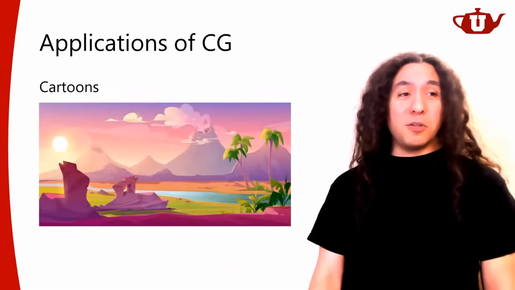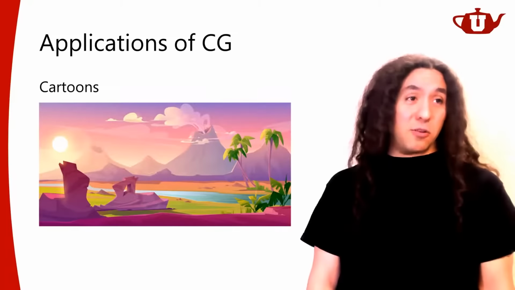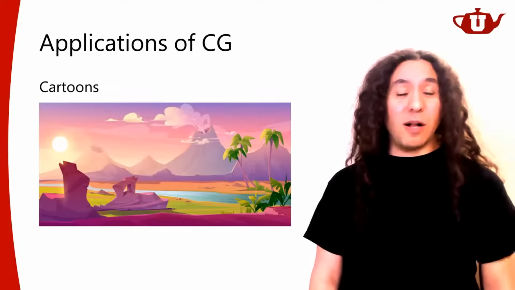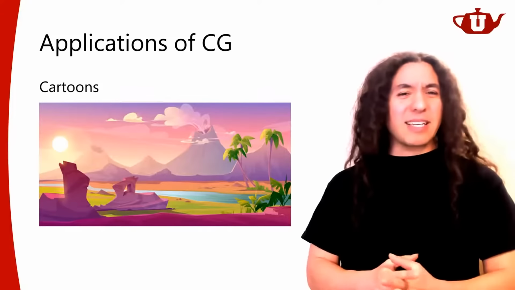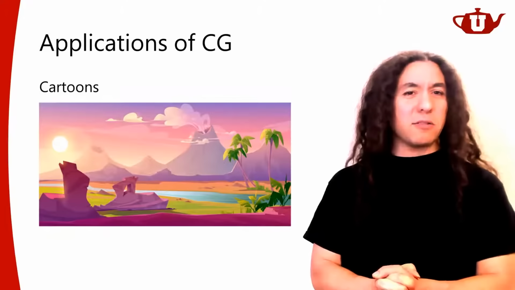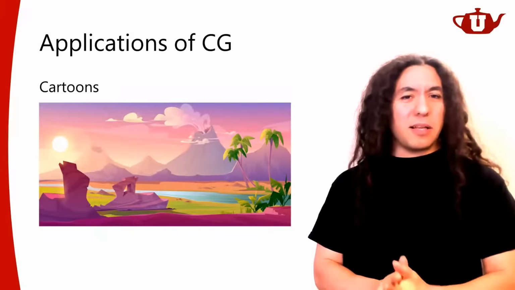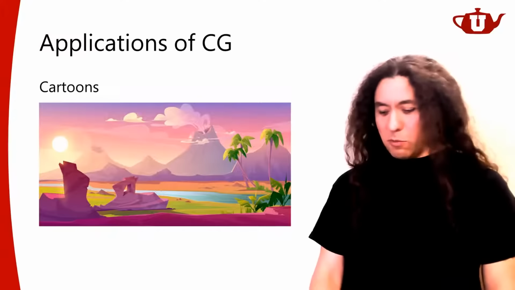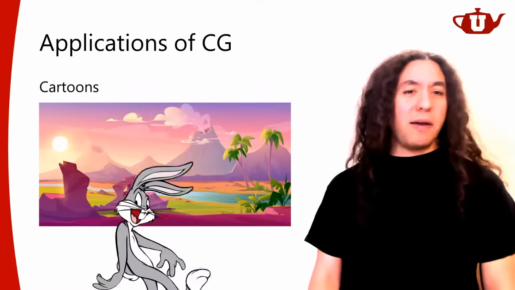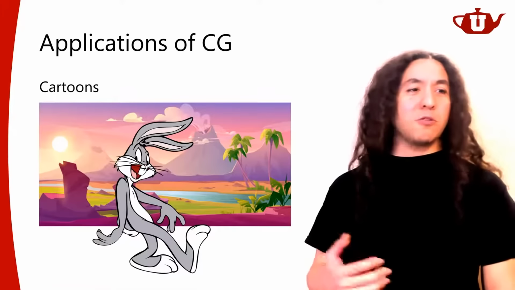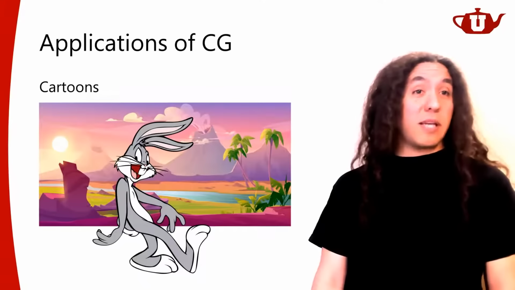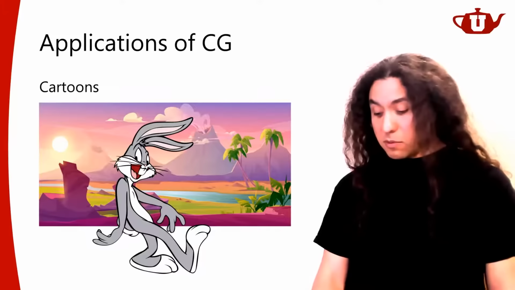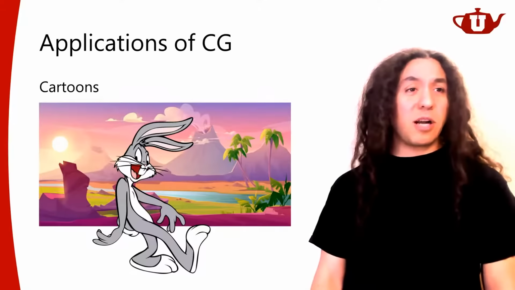Of course, talking about cartoons, computer graphics is also used in cartoons as well. In this example, it's used for generating a background. I'm not exactly sure if this is a 3D background, but it's definitely something that's computer generated one way or another. And then you can have some foreground hand-drawn characters on top of that. This is actually a relatively widespread use case of computer graphics applications.